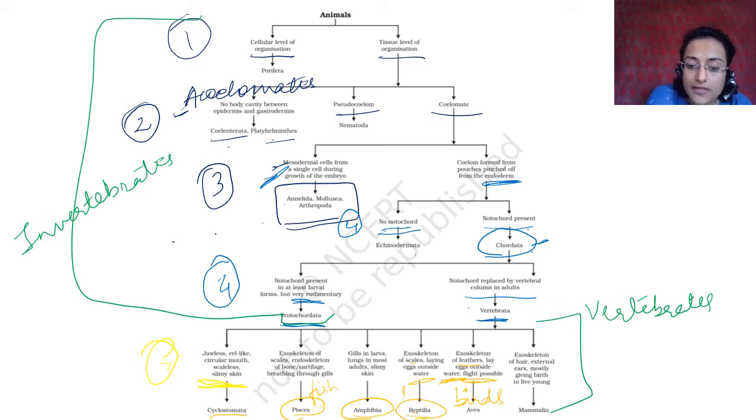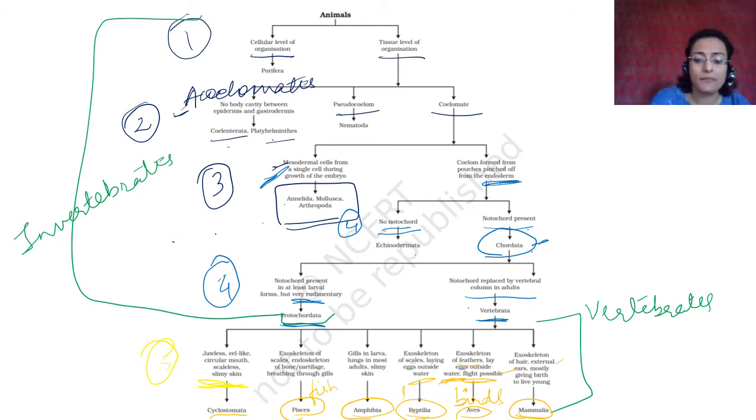And then you have mammals, Mammalia, where they have an exoskeleton of hair. We also have an exoskeleton that's of hair. They have external ears, which is also a characteristic of mammals. They mostly give birth to live young ones, right? That is a big part of Mammalia, and they also have mammary glands. That is why they are called Mammalia. Except platypus and echidna and such animals, only a couple of them, they give birth to live young ones. And they have mammary glands for nourishment of the young ones.